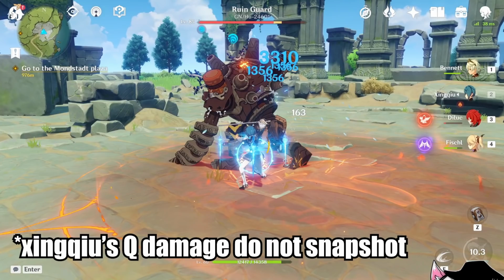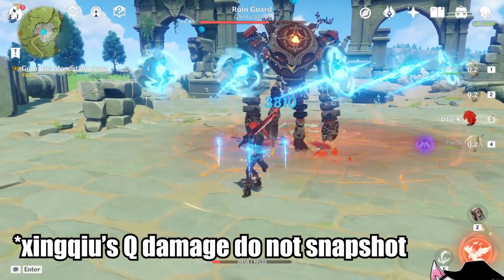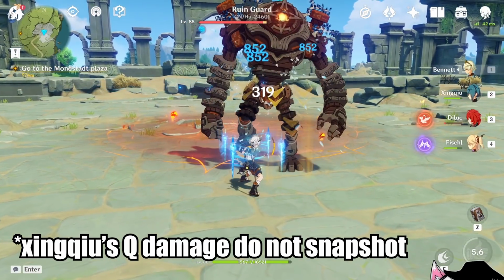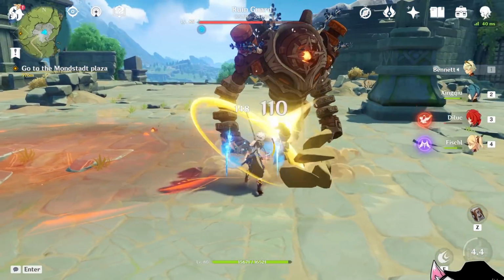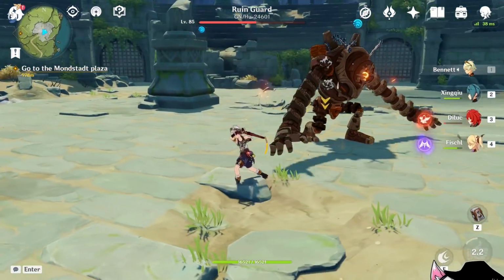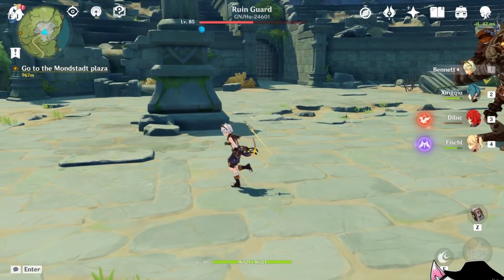So you can see clearly the damage went up here. However, by leaving the field and switching character out, my Xingqiu is no longer getting the buff. So you can see again, our damage went back to 852. So if you're playing sub-DPS Xingqiu, just know that he'll basically not benefit from Bennett's elemental burst.